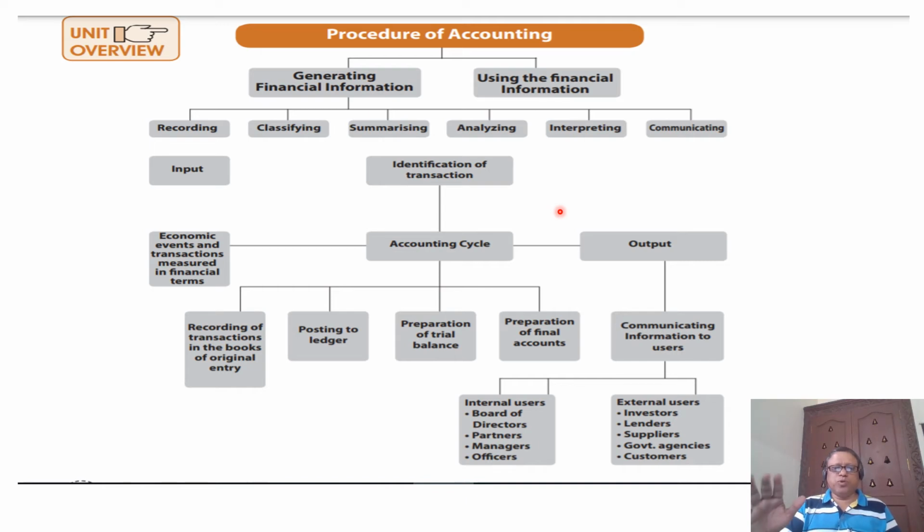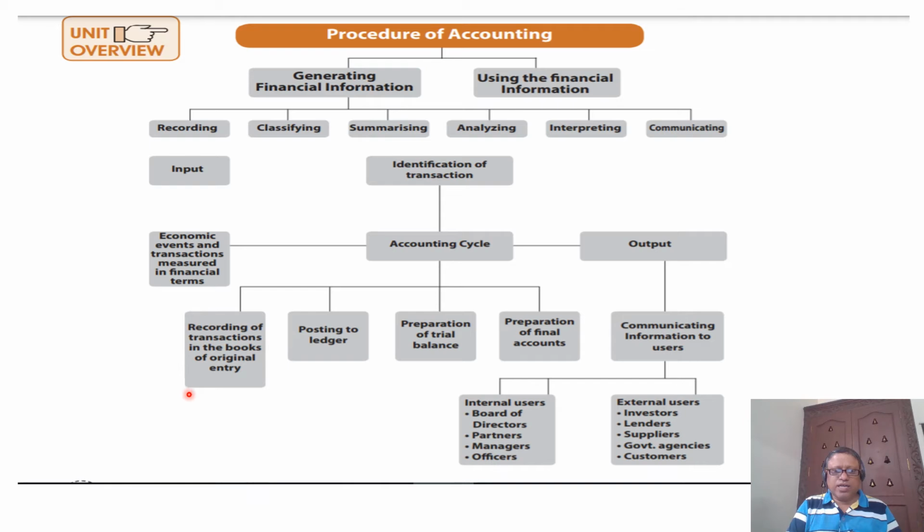The input which comes from the business, whether sales or purchases, we need to record in the book of accounts. That we call a journal. Recording of transactions in the book of accounts is called a journal. It is the original entry.